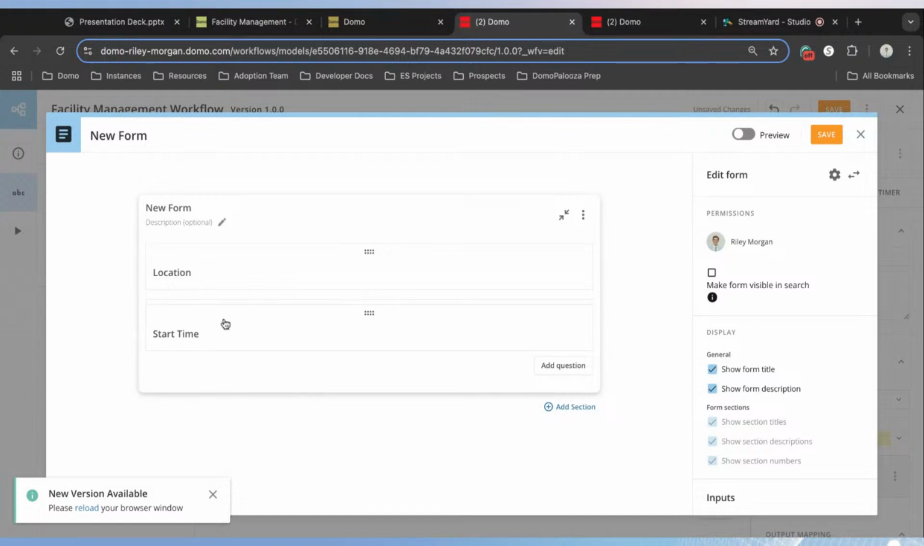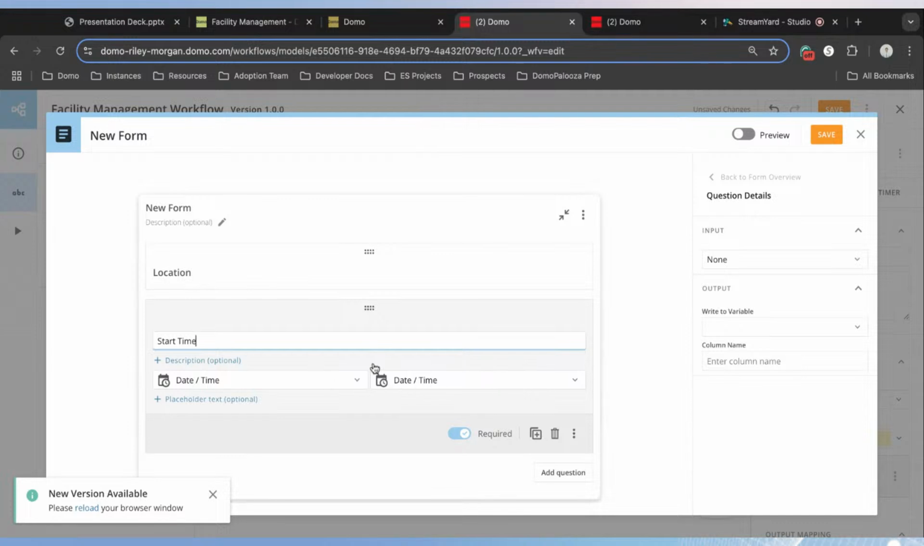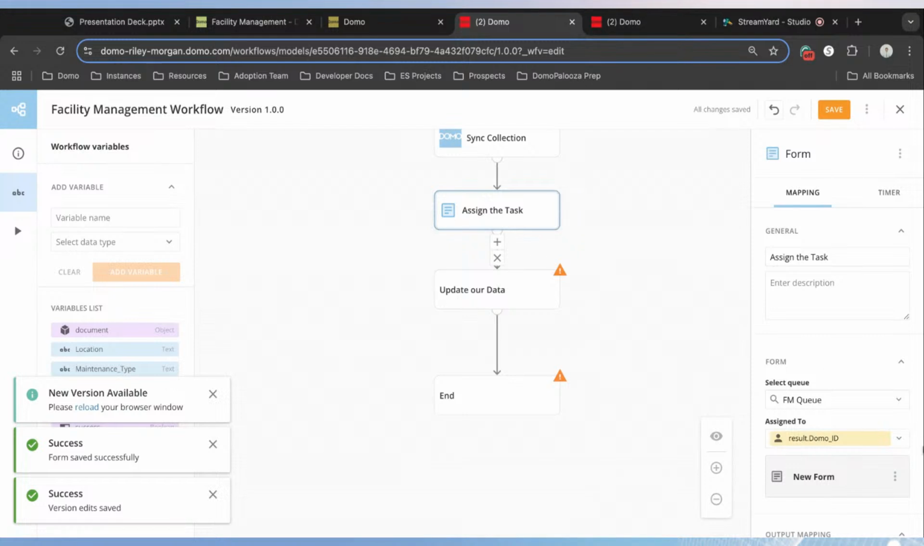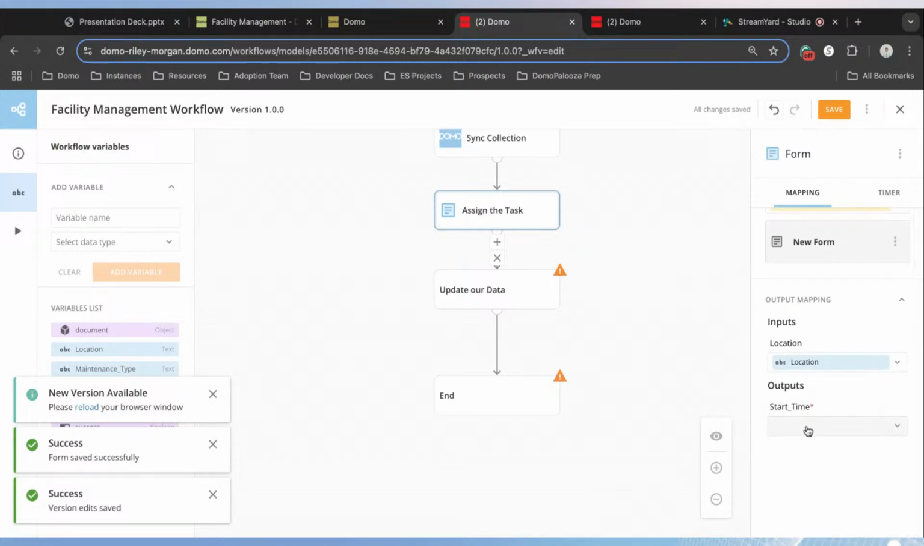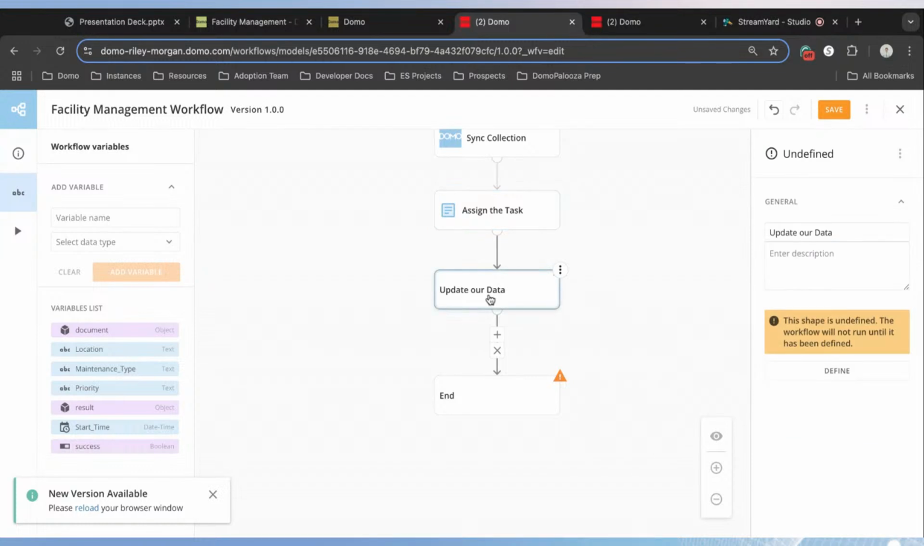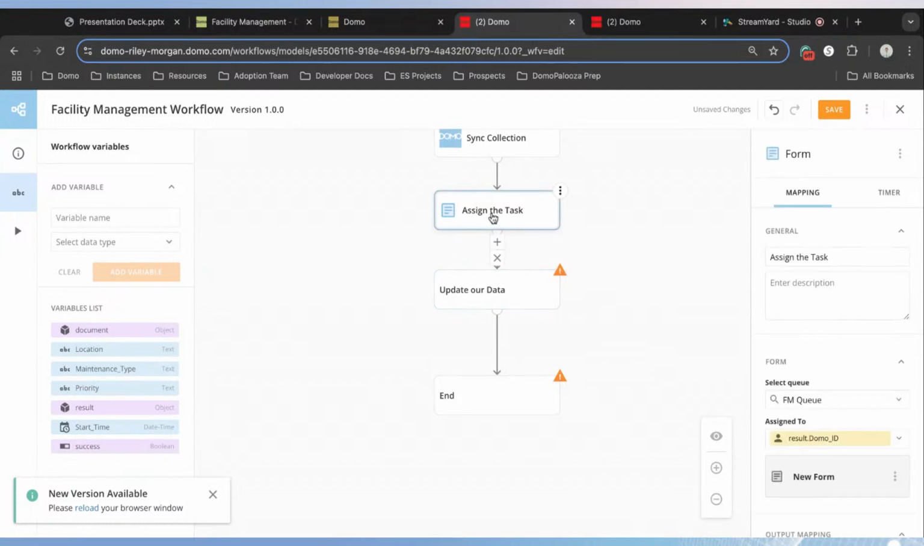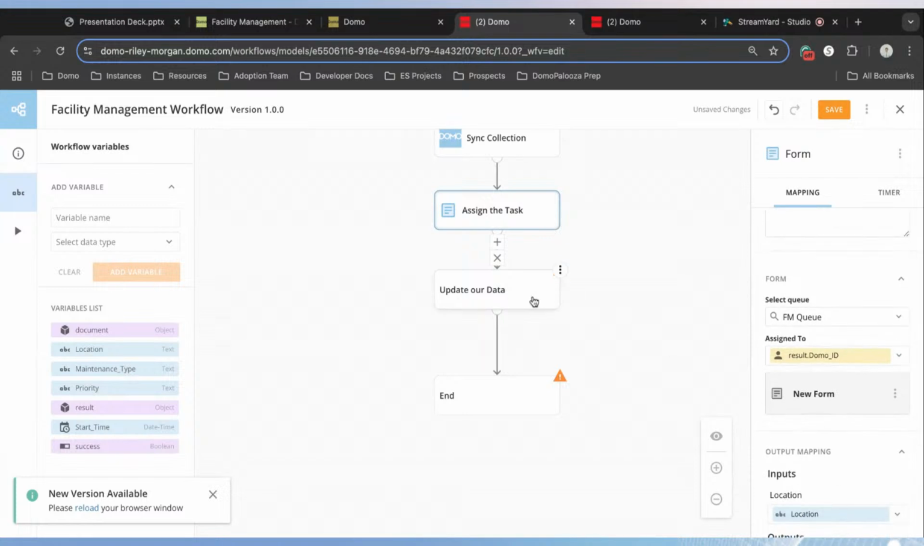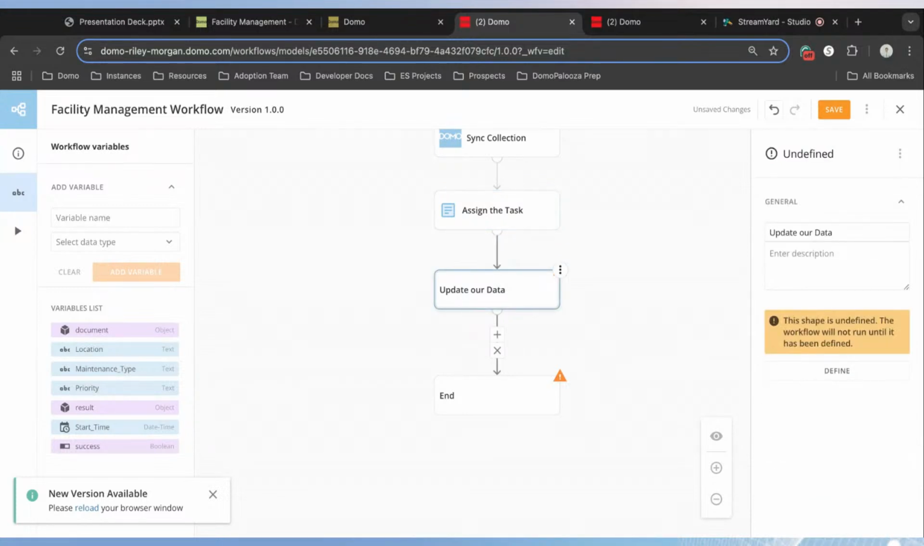So we have our location, which is passed through in those notes. We're going to add a number of different questions that we want them to fill out. And by doing so, when we save this, those responses are now saved to a new variable. So we have the start time, which is now saved as a variable. And now we want to update. So at this point, the user has completed the task. We've collected that information, and we want to update our data set again.